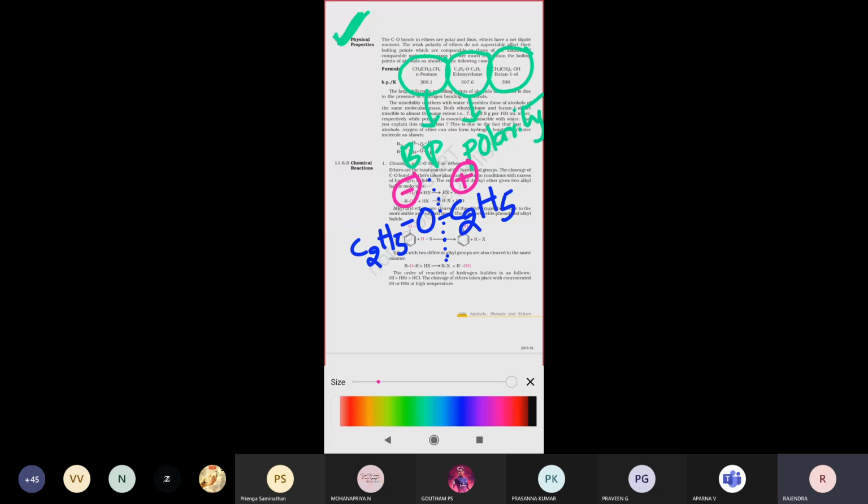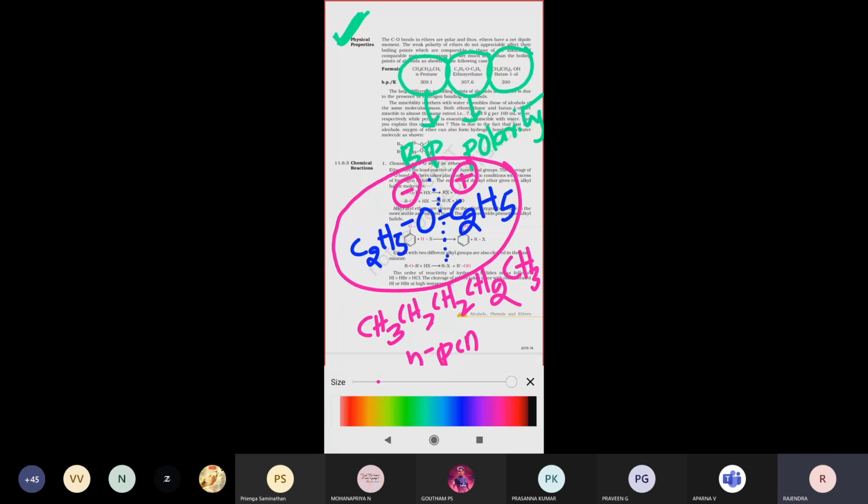The weak polarity of ethers does not appreciably affect their boiling points compared to that of alkanes. Because of this polarity of ethers, their boiling points are lesser. But if you take an alkane, say pentane, it looks like CH3, CH2, CH2, CH2, CH3. This is called n-pentane.